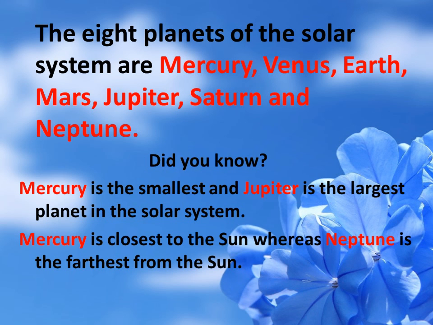The 8 planets of the solar system are Mercury, Venus, Earth, Mars, Jupiter, Saturn, Uranus and Neptune. Children, did you know Mercury is the smallest and Jupiter is the largest planet in the solar system? Mercury is closest to the Sun, whereas Neptune is the farthest from the Sun.